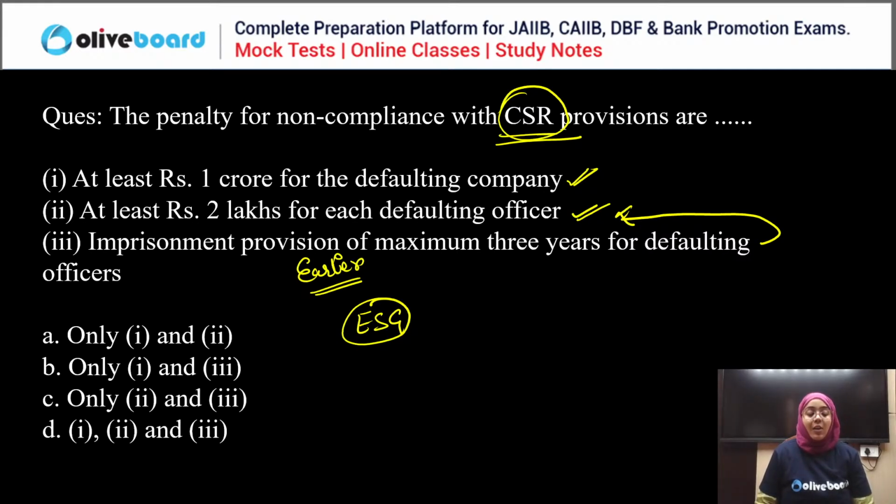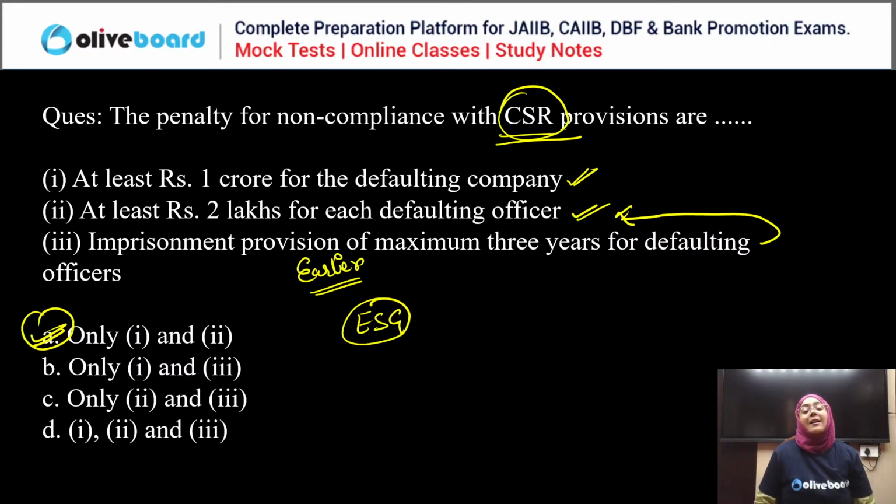So now the defaulting officer is not sent into jail. The jail penalty was replaced by the 2 lakh rupees monetary penalty, and 1 crore for the defaulting company, right? So first and second are the correct answers. Third is the wrong statement. So A is the correct answer. No one is correct here. A is the correct answer.